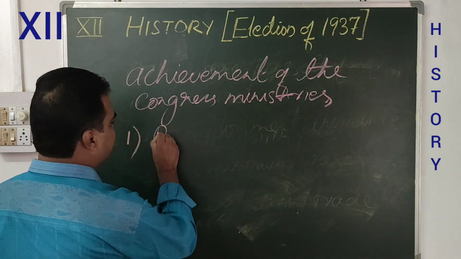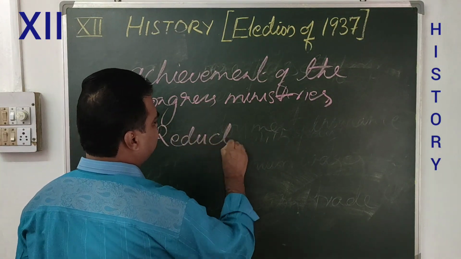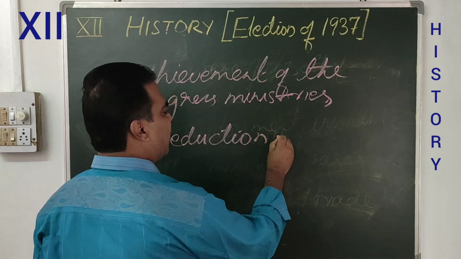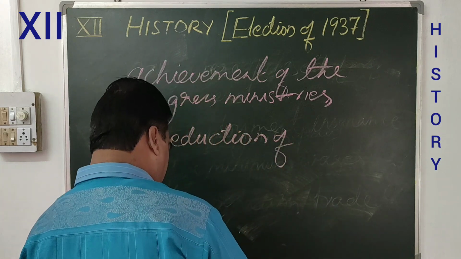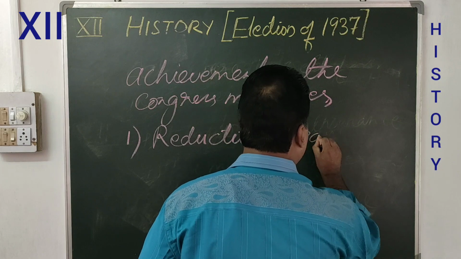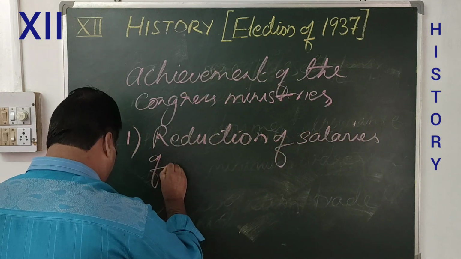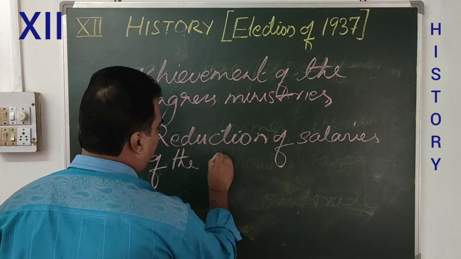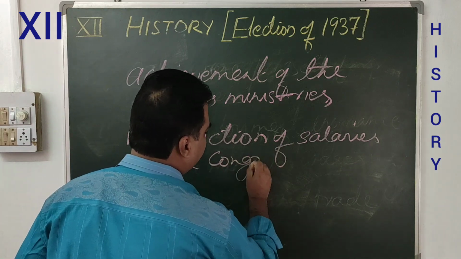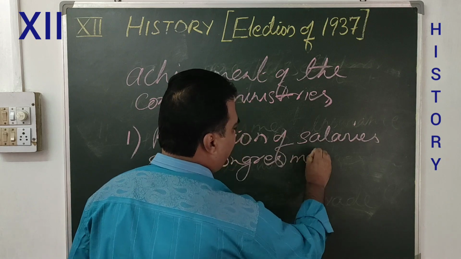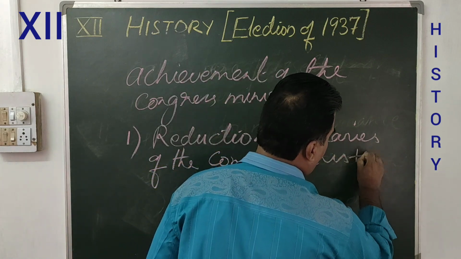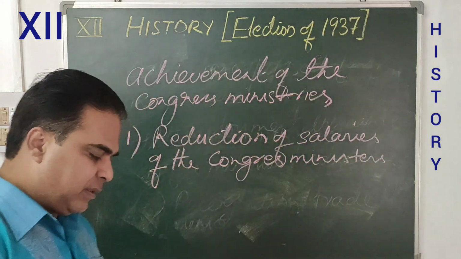Number one, reduction of salaries of the Congress ministers.